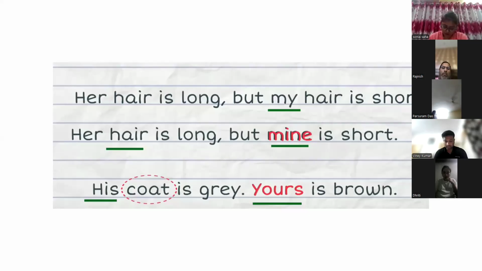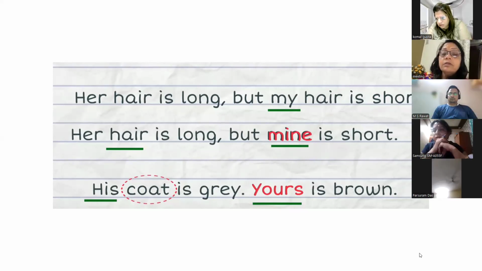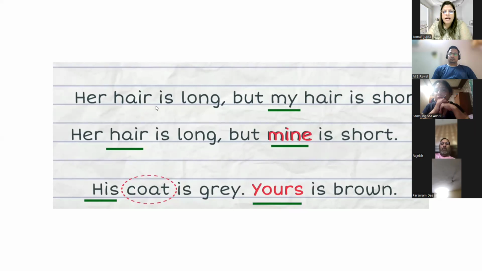Please mute, guys. देखो, see this sentence यहाँ पे देखो. Her hair is long, but my hair is short. Okay, this is a way to write one sentence. You can also rewrite this sentence in this way also: Her hair is long, but mine is short.